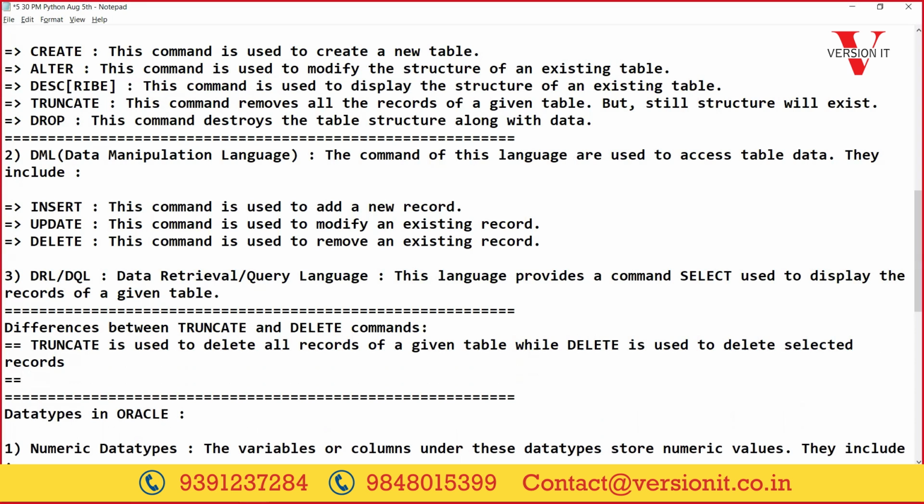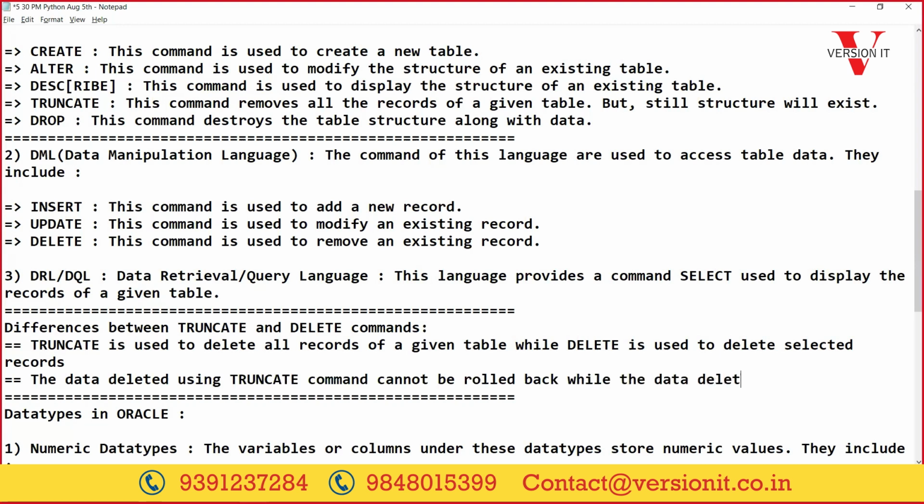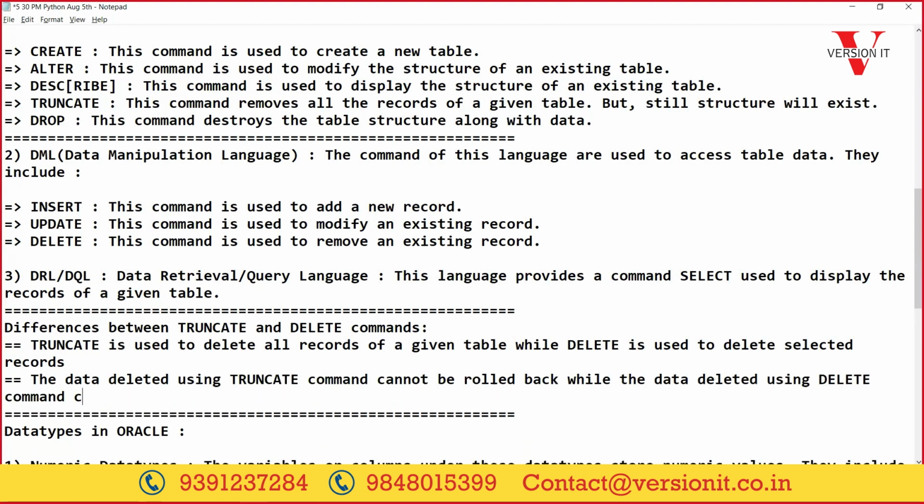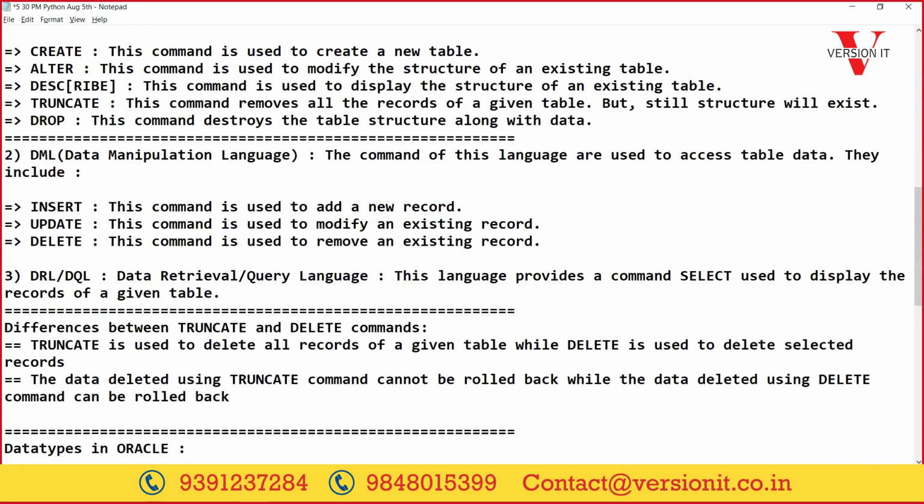What are the other differences? The data deleted using the truncate command cannot be rolled back, while the data deleted using the delete command can be rolled back.